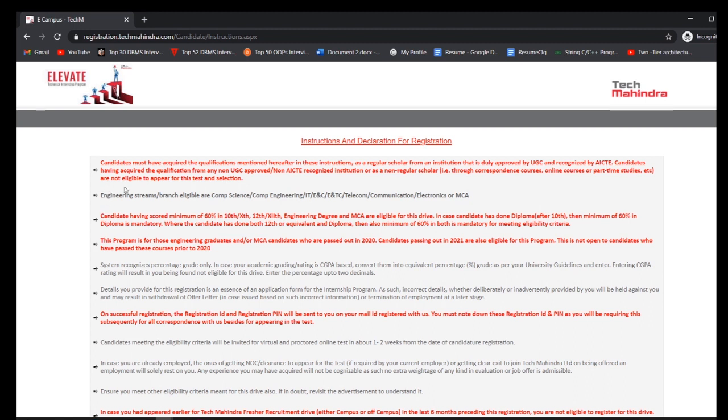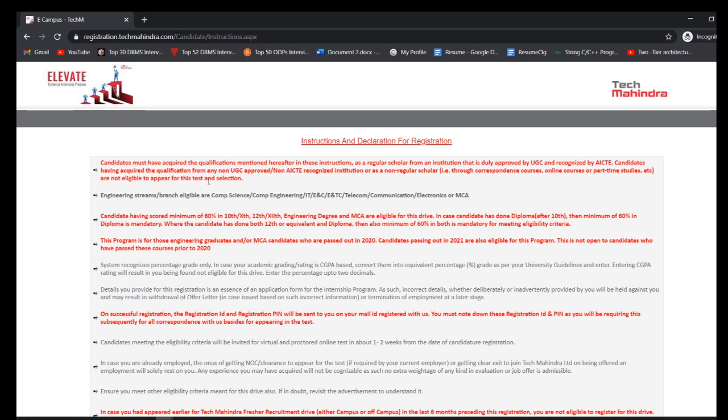Next, candidates having acquired the qualification from any non-UGC approved, non-AICTE recognized institution, or as a non-regular scholar through correspondence courses, online courses, or part-time studies are not eligible to appear for this test and selection. As I said, if you don't know about your college, whether it is UGC approved and recognized by AICTE, then please ask your TPO or any faculty from your college. They'll tell you for sure.